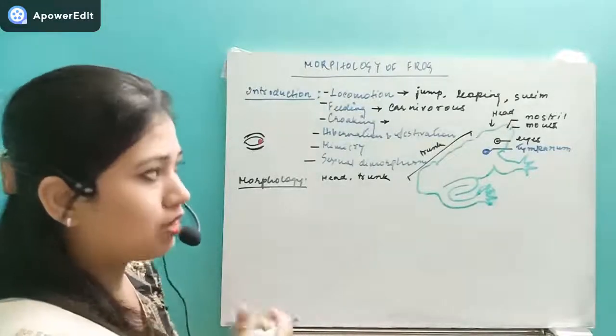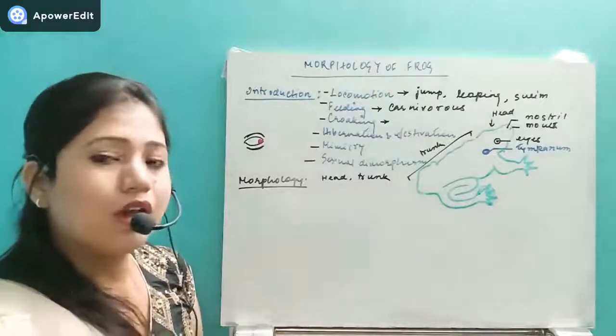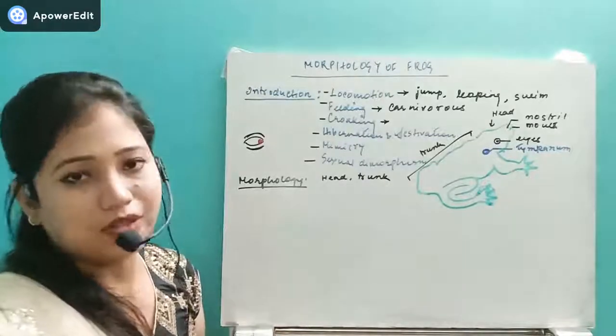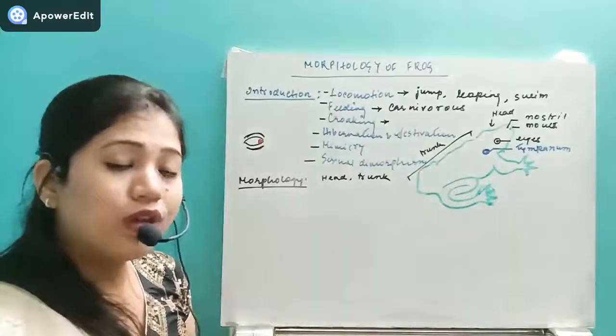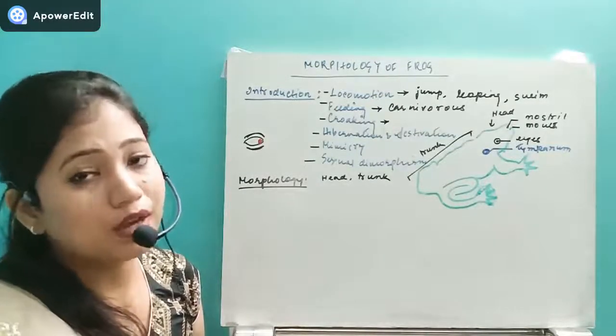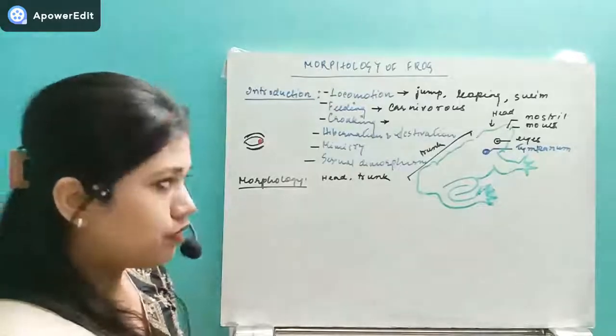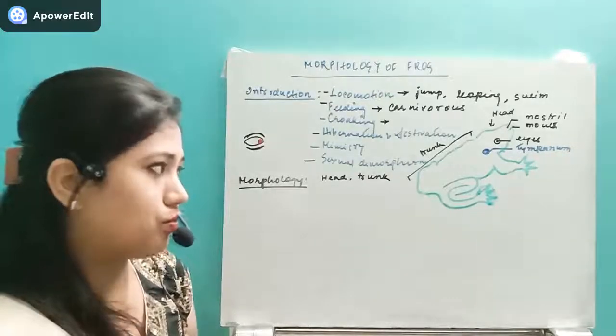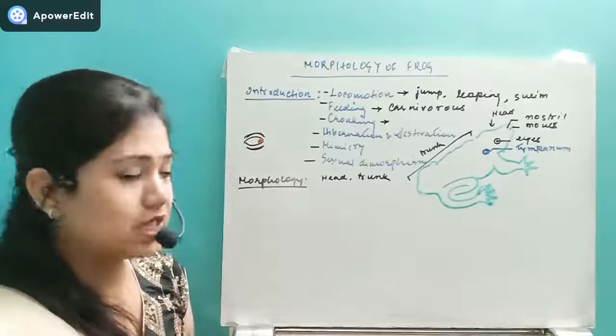In case of the frog, this is called the tympanum, which is able to take the vibrations. They have only one single ear ossicle, that is known as columella oris. Okay, so we will come to that. This is just the introduction point, so that's why we are not coming in detail.